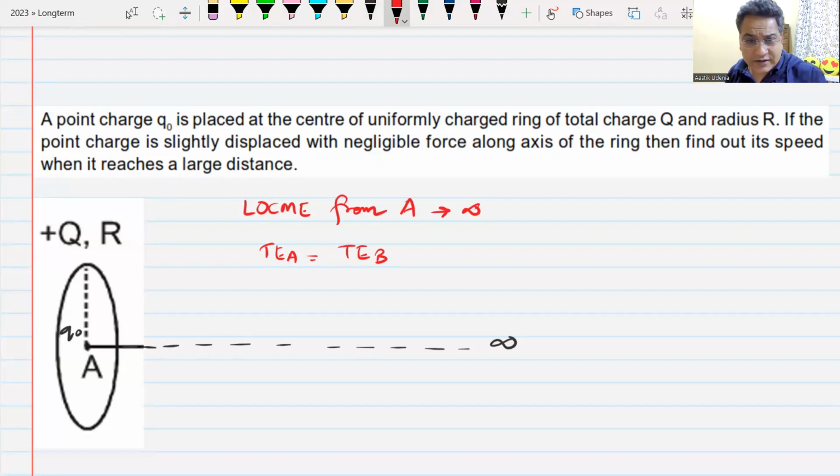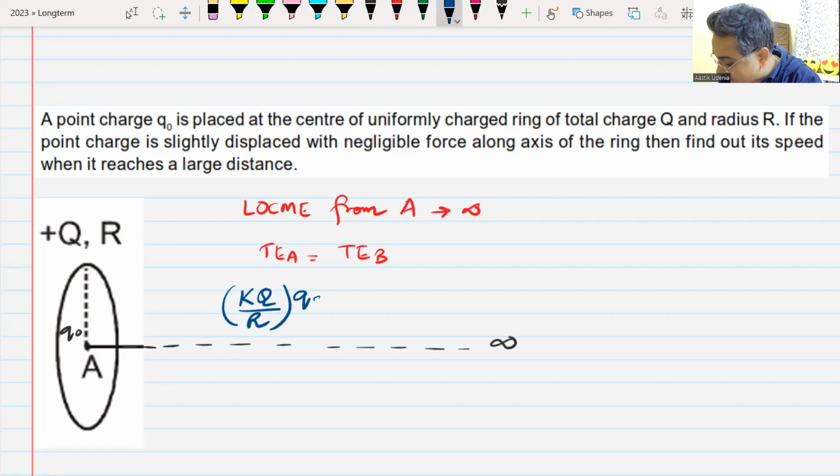What is the total mechanical energy at point A? It consists of kinetic energy and potential energy. What is the potential energy? kQ by R is the potential, multiplied by q naught. That is the potential energy.